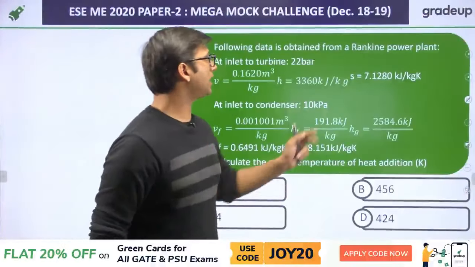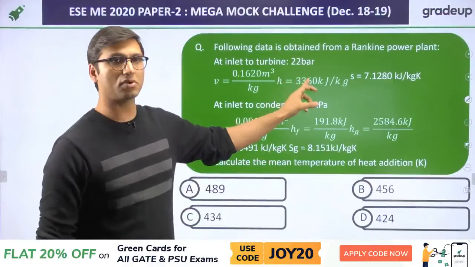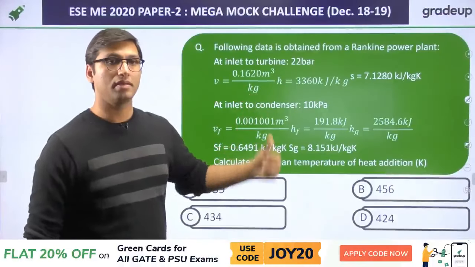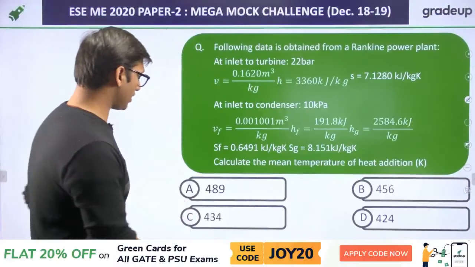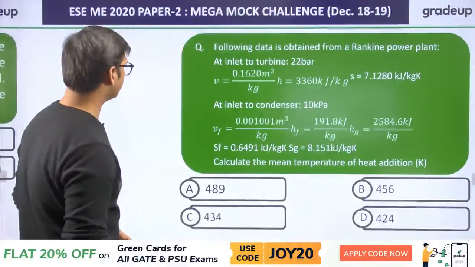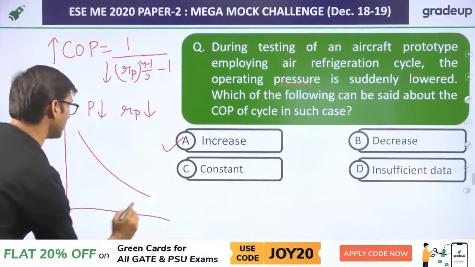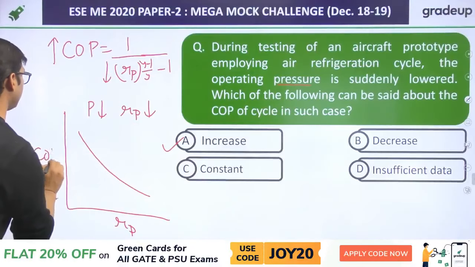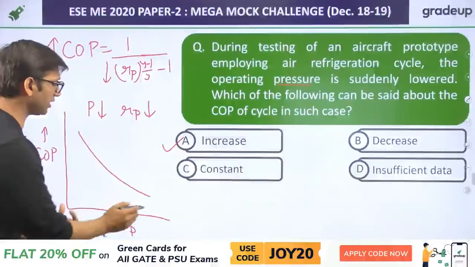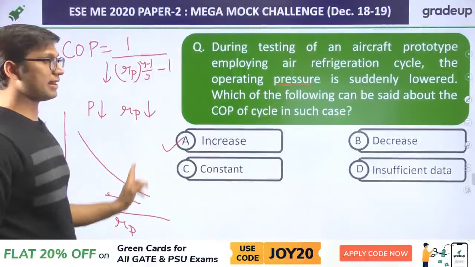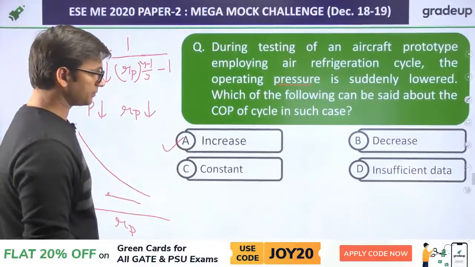Next, the following data is obtained from a Rankine power plant. At inlet to the turbine, everything is given here. Pressure is 22 bar. And yes, Rahul Verma, why are you saying it will be decreasing? Let me tell you, the coefficient of performance, COP, has this slope. This is the pressure ratio and this is the coefficient of performance. If you increase the pressure ratio, COP will decrease. If you decrease the pressure ratio, the COP will increase. That is the slope of coefficient of performance versus pressure ratio. The right answer will be option A.